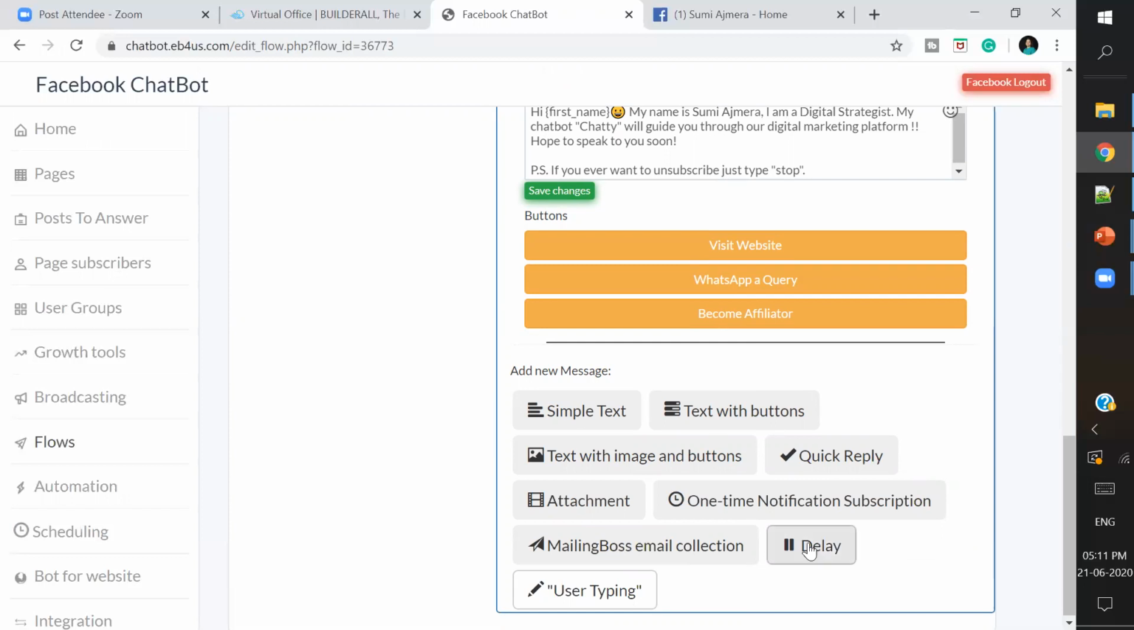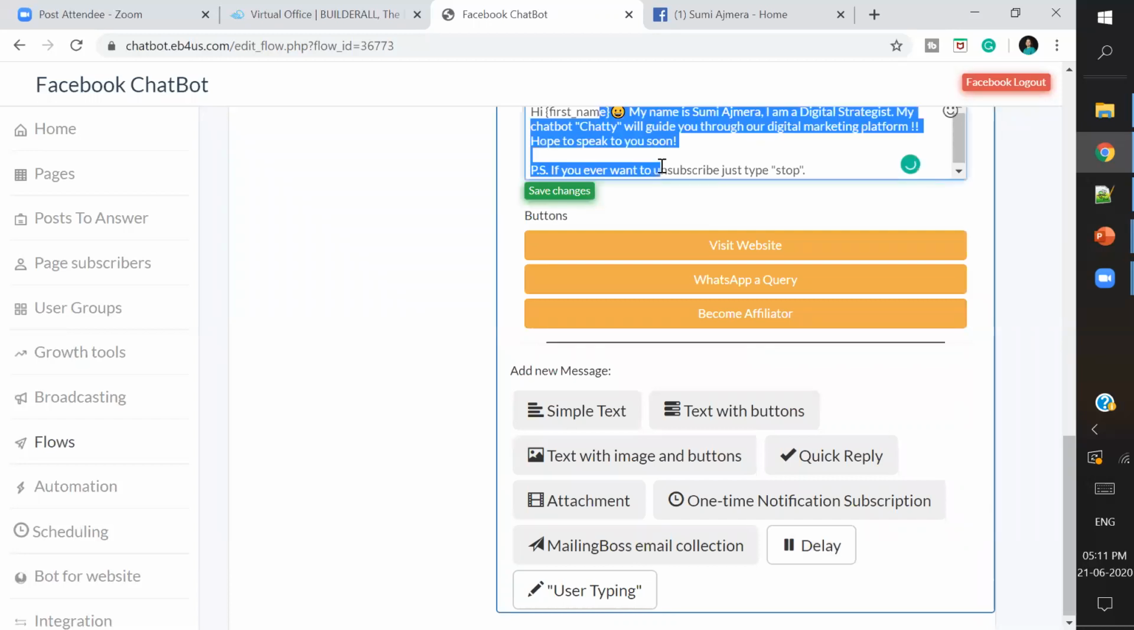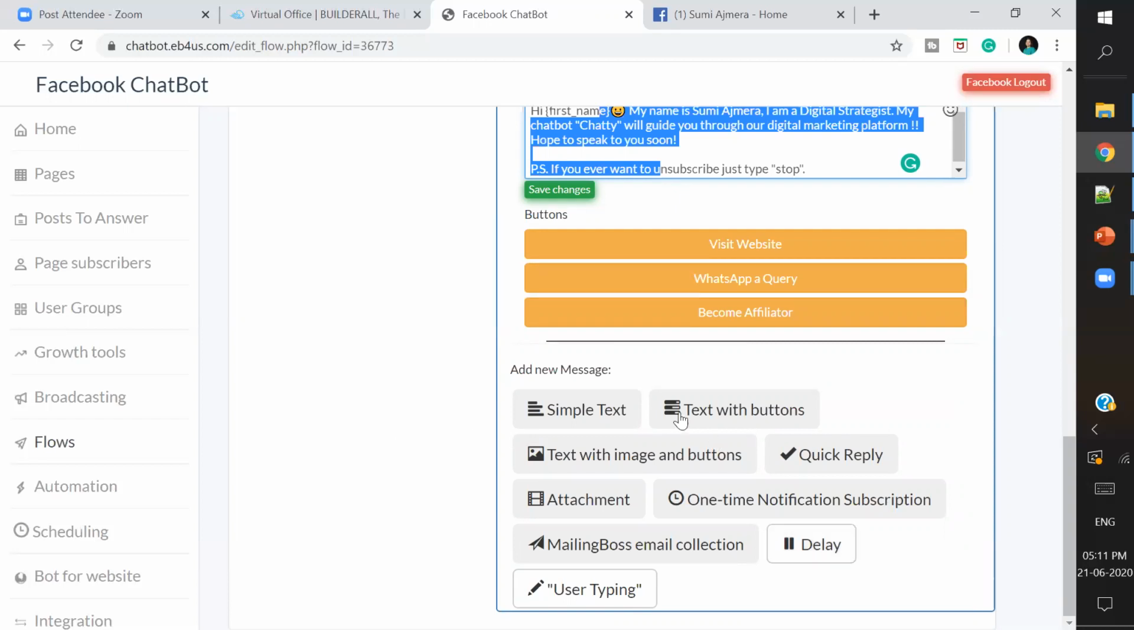At the same time, there's an option called delay. What does delay mean? After writing this particular text box, if I want to wait for 3 seconds showing that someone is still typing, at that time I can give a delay. So it just looks as if somebody is typing behind the scenes. So that is what delay is.